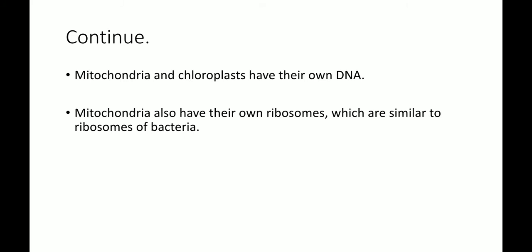Now, mitochondria and chloroplast have their own DNA. Mitochondria are basically the powerhouse of energy. In the previous lecture, we discussed mitochondria in detail, and chloroplast have their own DNA, meaning both have their own genetic material. DNA is basically a genetic material. Mitochondria also have their own ribosomes.